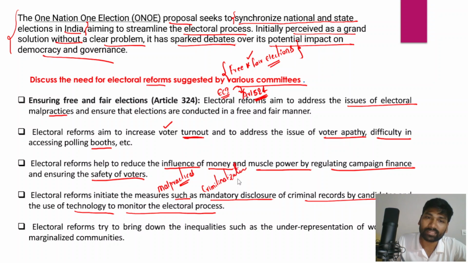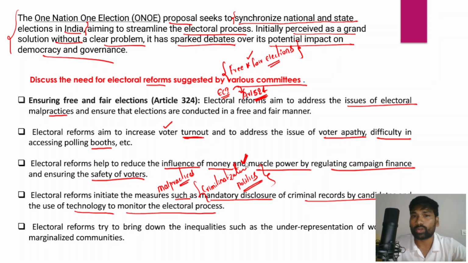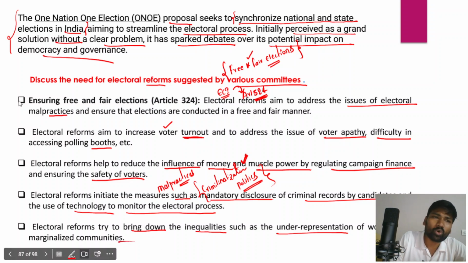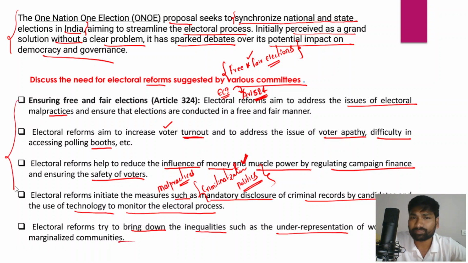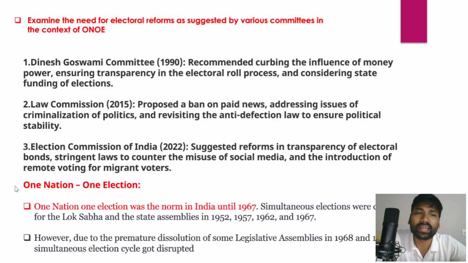Criminalization of politics is one of the major problems that the Indian democracy or Indian electoral system has been facing. So we must cleanse the political system and the elections of criminals entering into politics. And electoral reforms try to bring down inequalities such as underrepresentation of women and marginalized communities. So all these points we have discussed, and because of that, electoral reforms are very important and necessary.